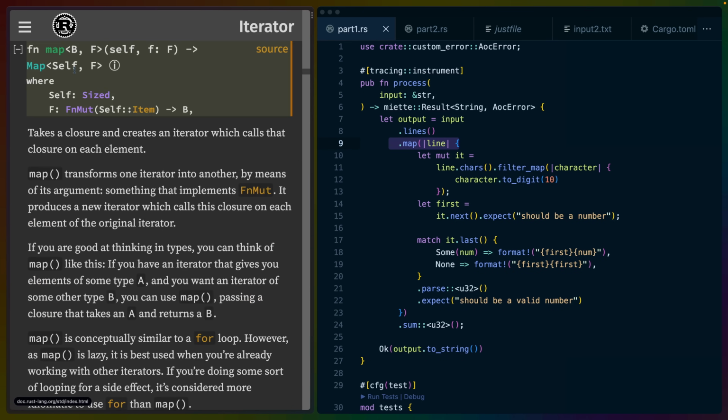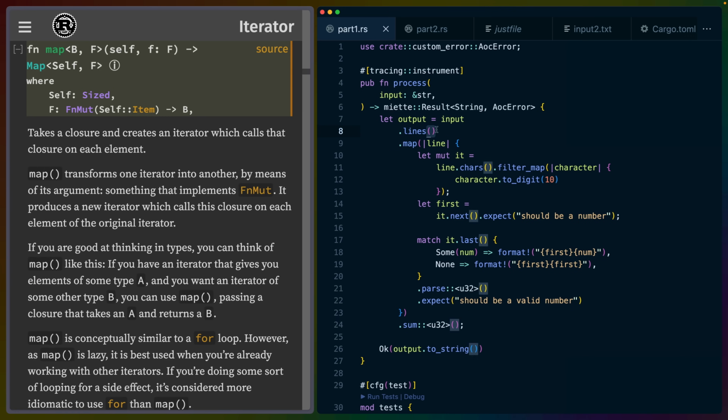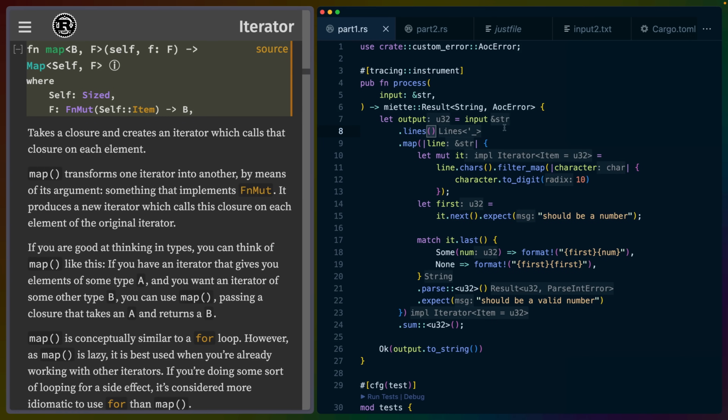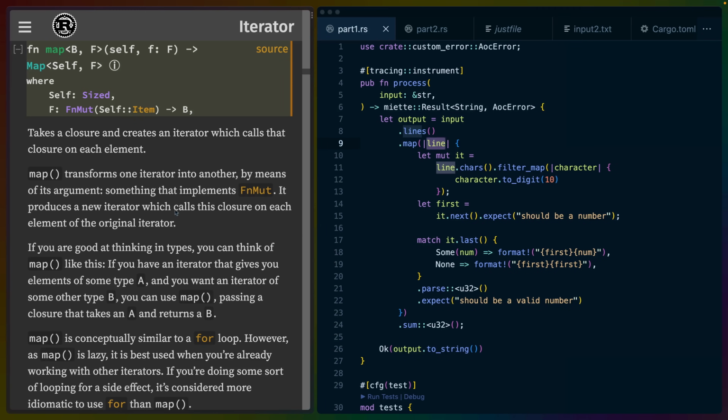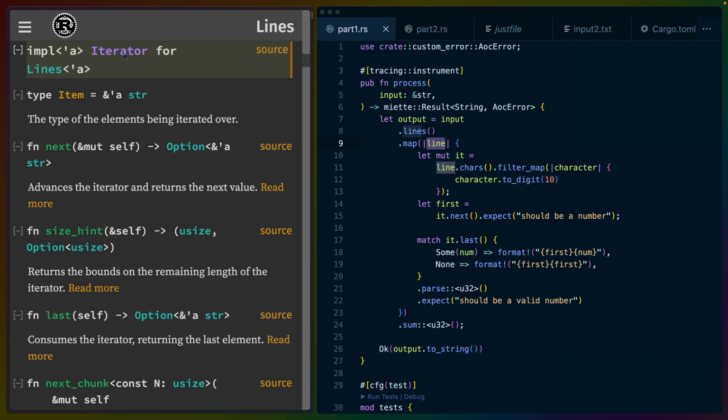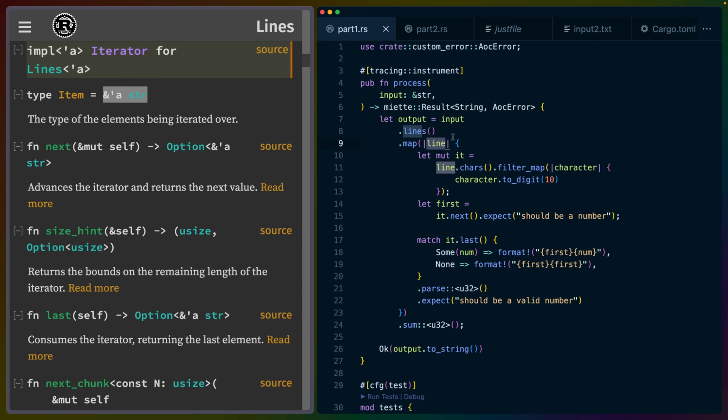So in here, we'll be able to find the map function on the Iterator trait, which we can use because here we have a Lines. And if I look at the type inlays for Rust Analyzer, you can see that we have a Lines here. So we map over this and each line is going to be a string slice. We know this because the implementation of Iterator for Lines defines its associated item type as a string slice. So line will always be a string slice.